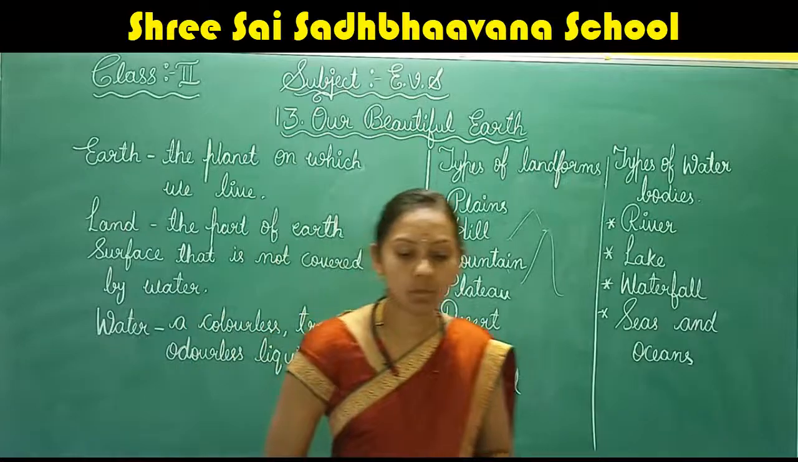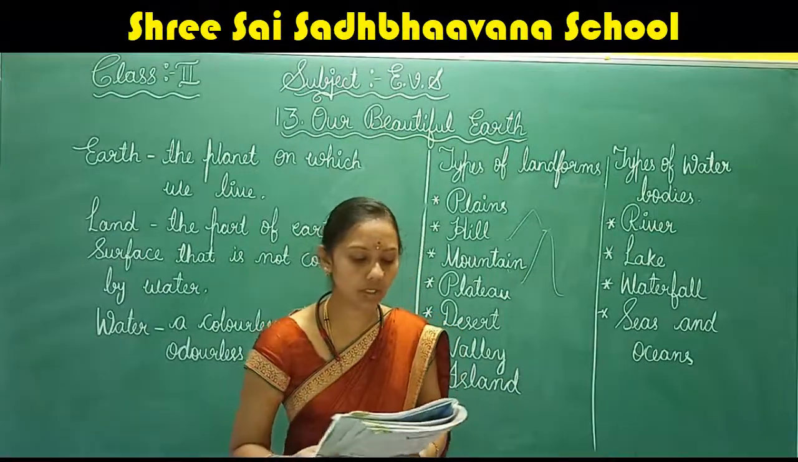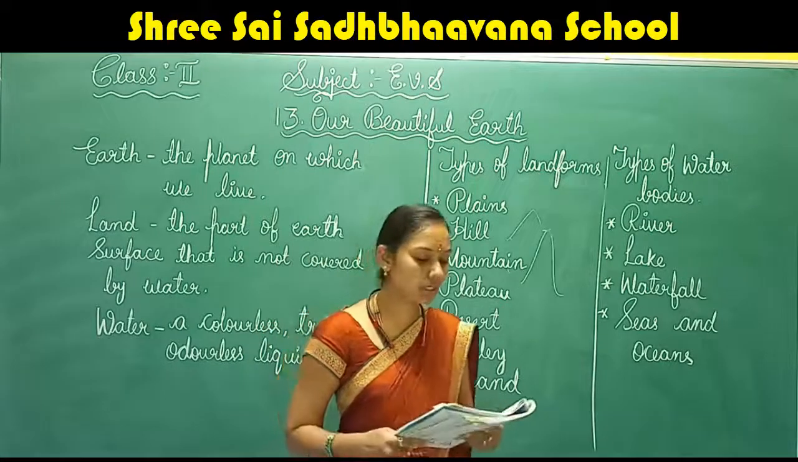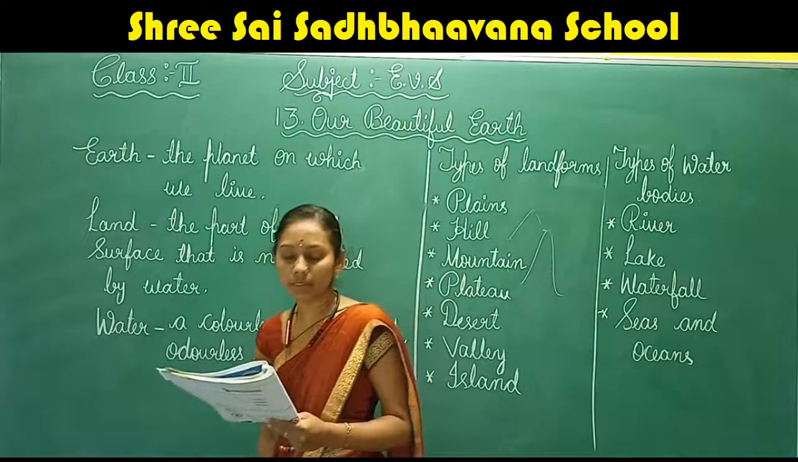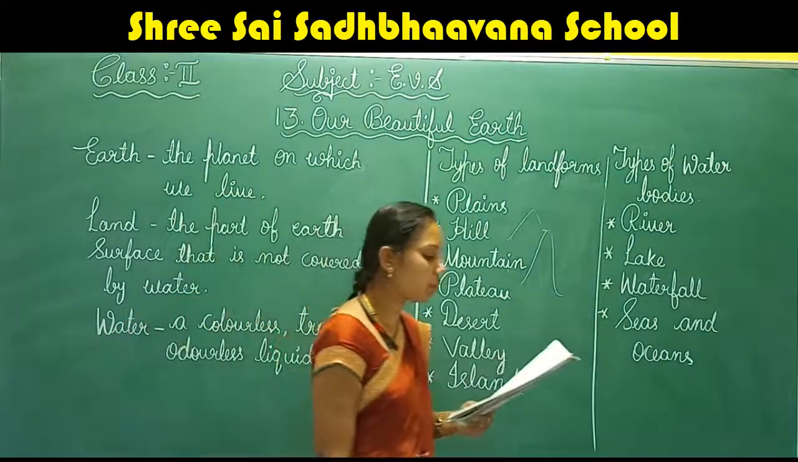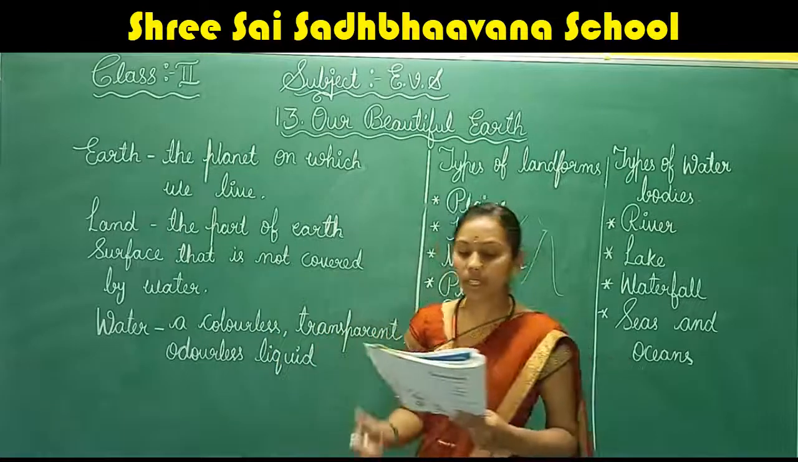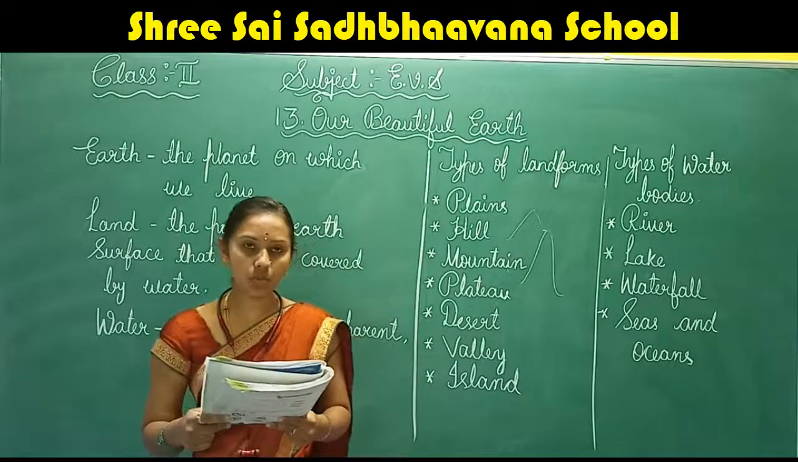Now let us open the textbook and read out the lesson. Yes, children, our beautiful earth. You can keep your fingers while reading. We all live on the earth. It is the home of all living beings. The earth is round in shape. It is made up of land and water. It has one part land and three parts water.